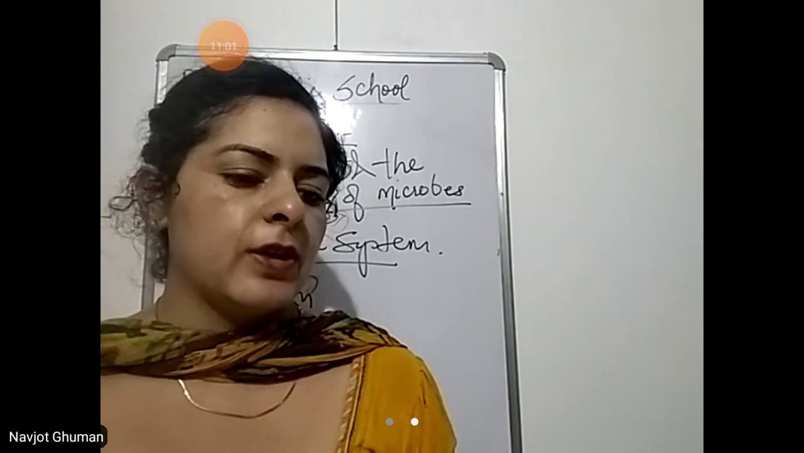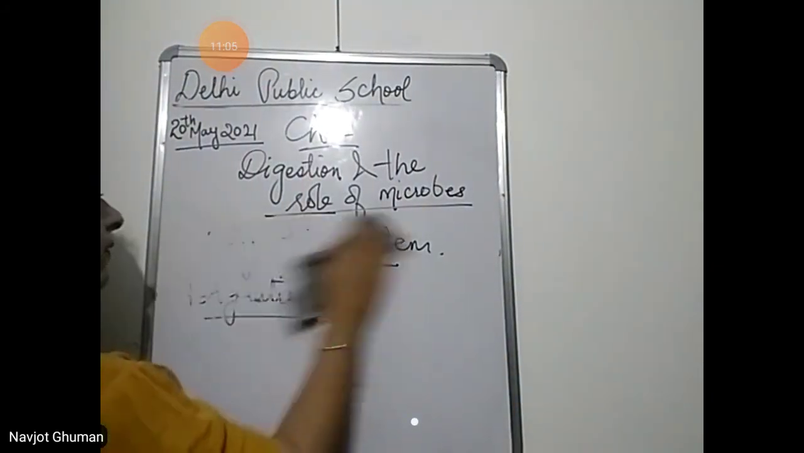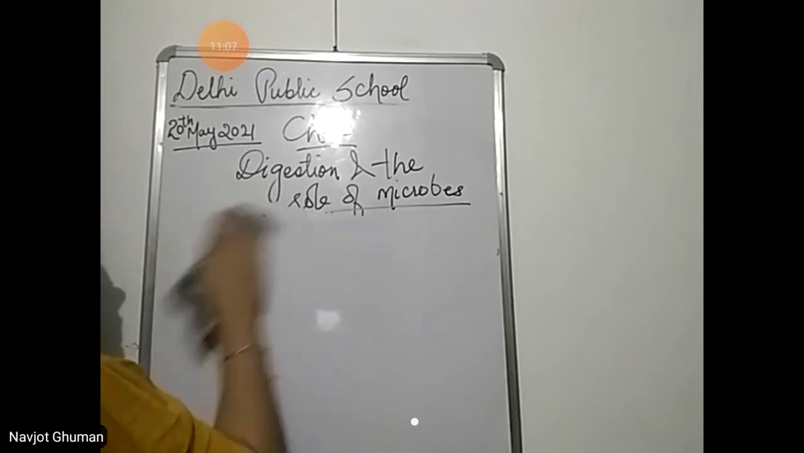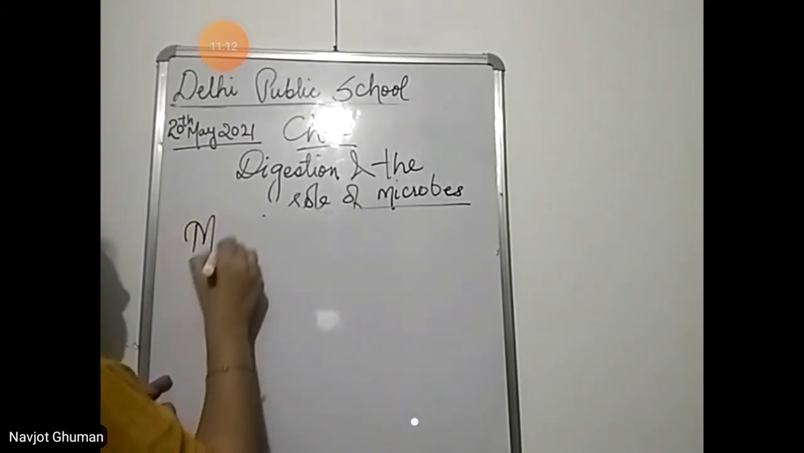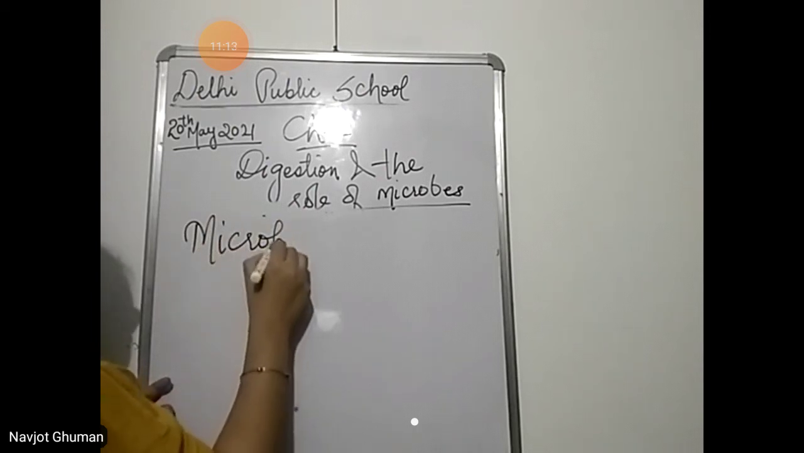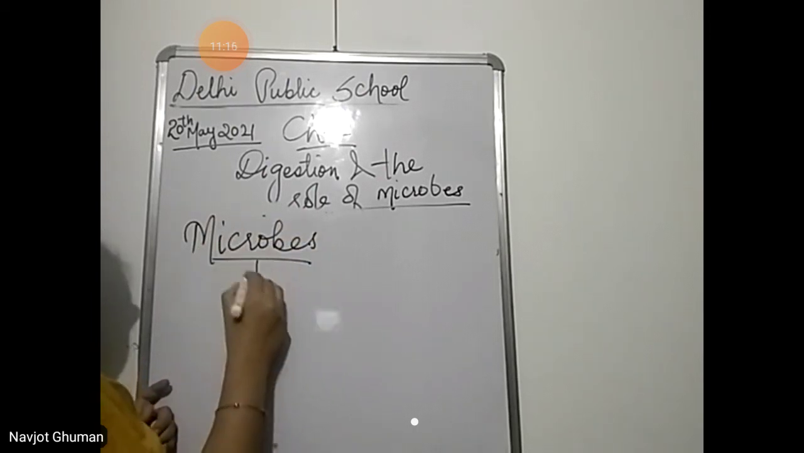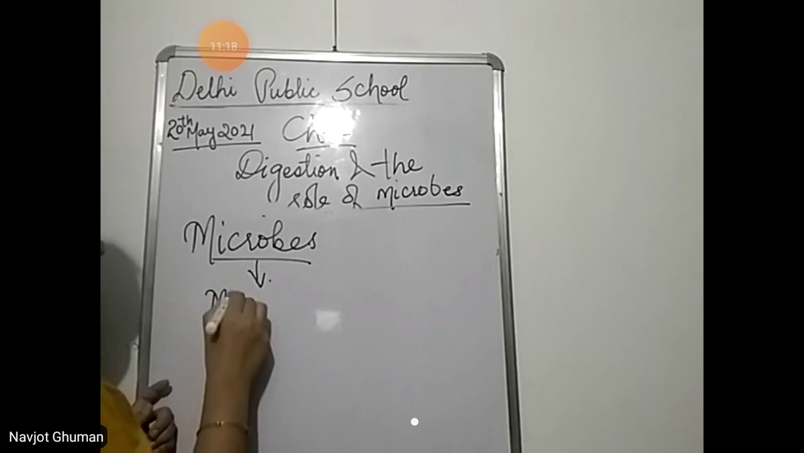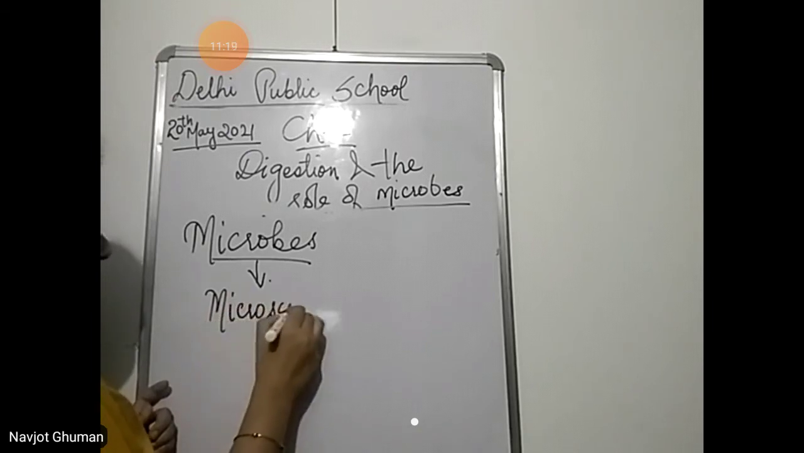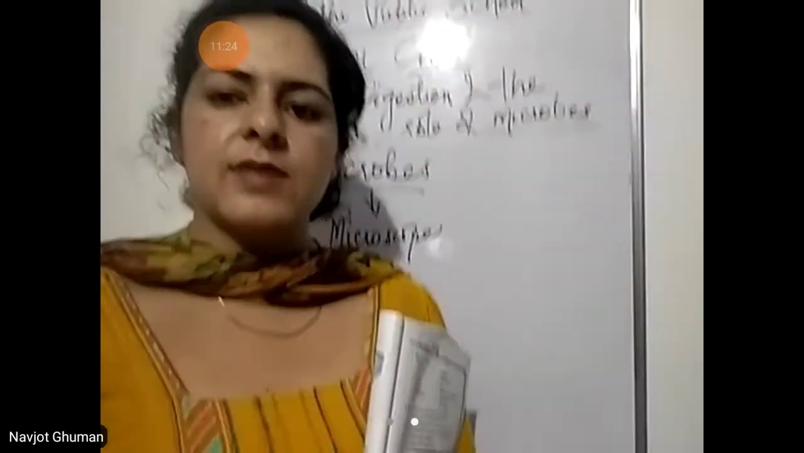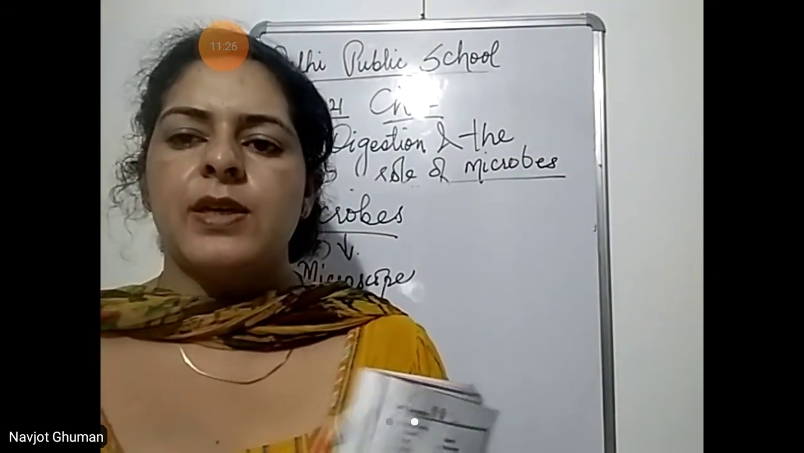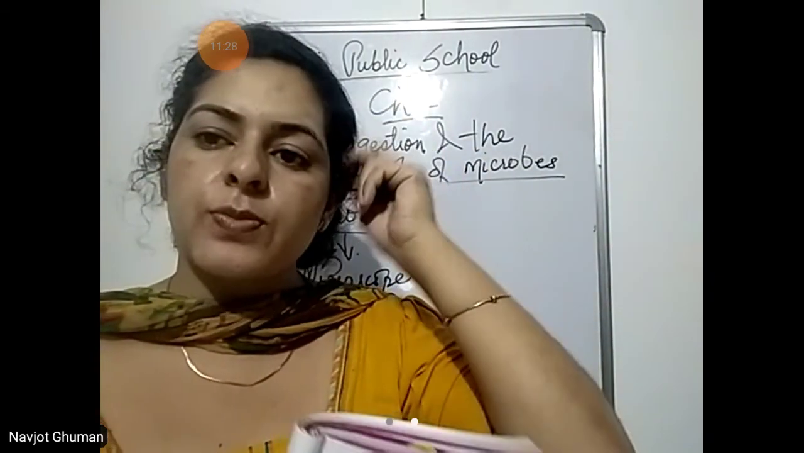And the last topic of this chapter is microbes. Microbes are small living organisms that cannot be seen with the naked eye, and we use a special instrument to see them, that is known as a microscope. A microscope is used to see the microbes, as these organisms are very small,